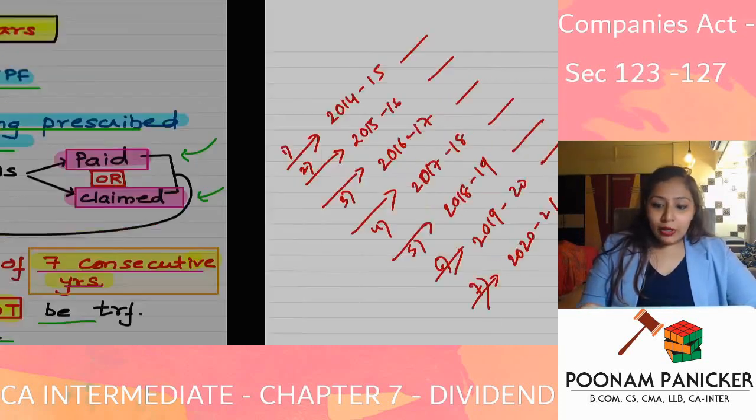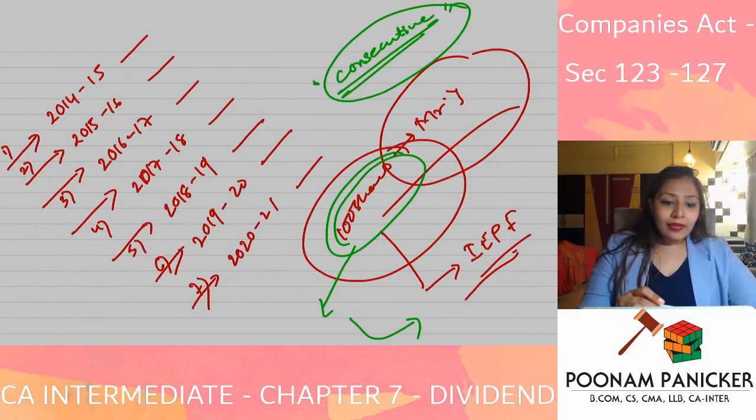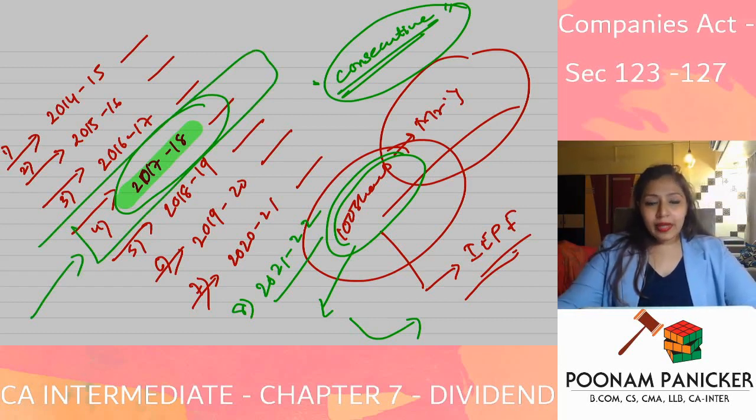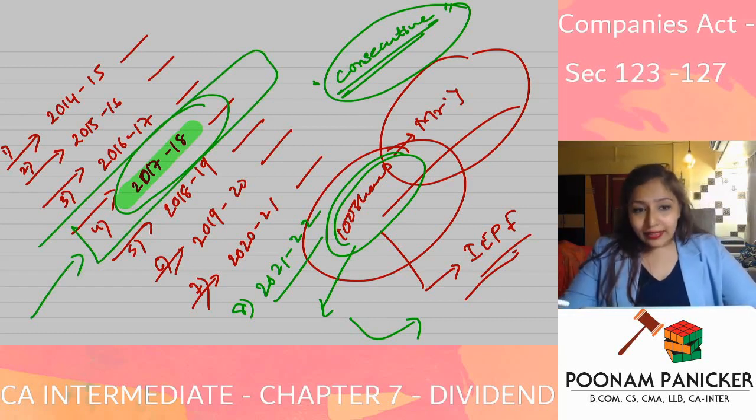prescribed procedure. So say in our example, the shareholder, Mr. Y, is collecting the dividend in the year 2017-18. For the year 17-18, he is collecting the dividend. Again, for the year 21-22, he is not collecting the dividend. So it is 7 years, but it is not 7 consecutive years because there is a break in between in 17-18. In between in 17-18, if he is collecting his dividend on the shares, then there is a break.